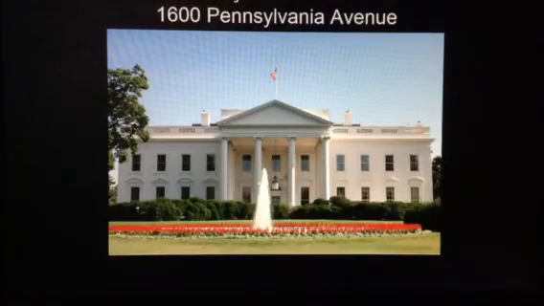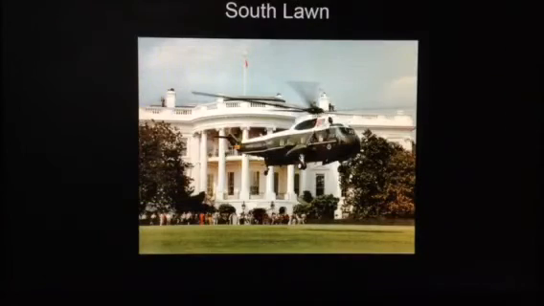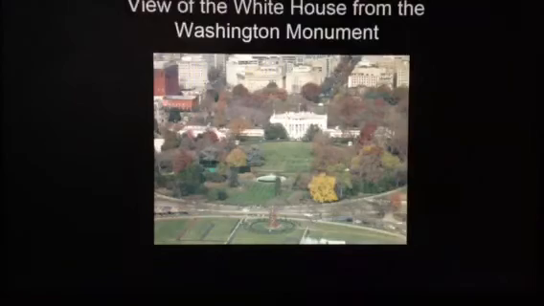This is the residence of the White House at 1600 Pennsylvania Avenue in Washington, D.C. This is the north facade. And this is the south view of the White House, the South Lawn. The presidential helicopter landing on the South Lawn. A view of the White House from the Washington Monument, again from the South Lawn.